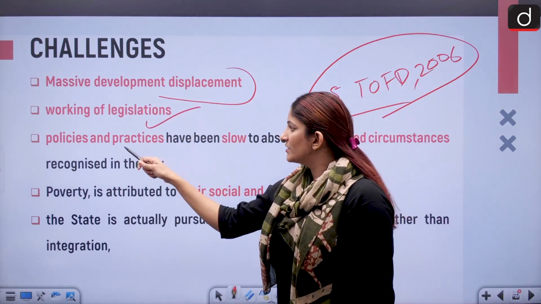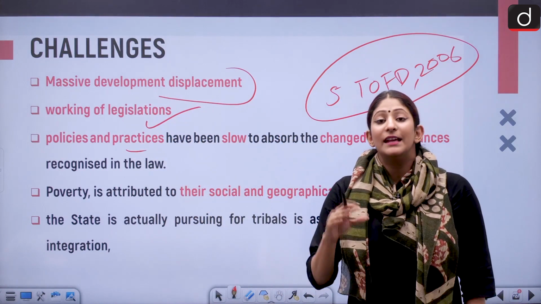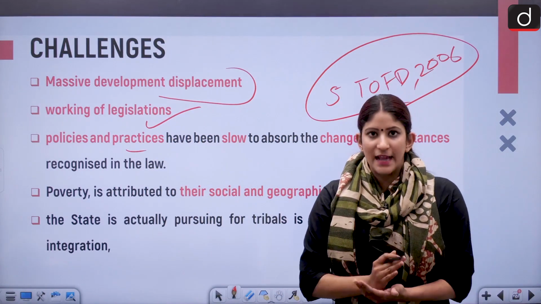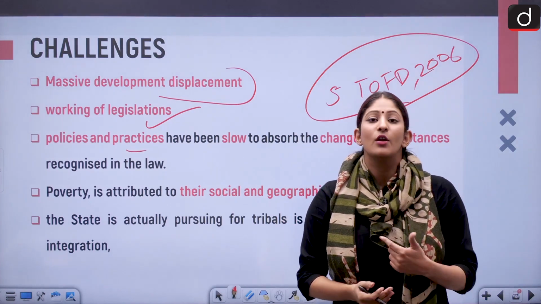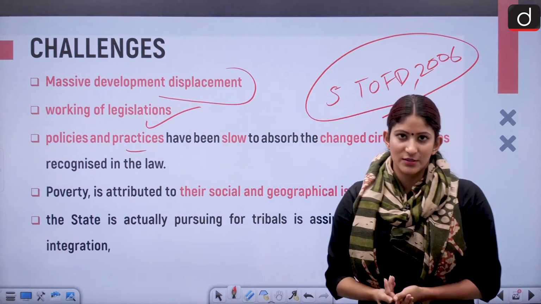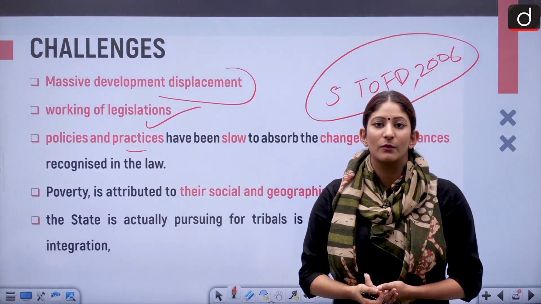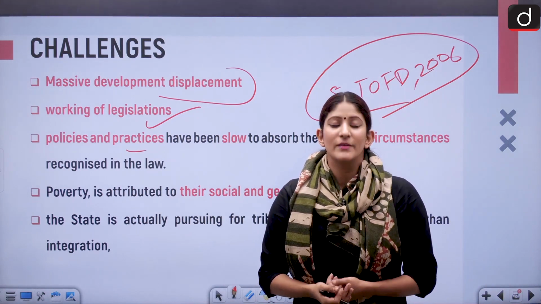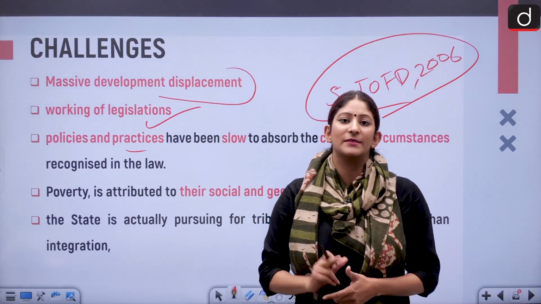Working of different legislations, we have PESA Act. It has not actually conferred the real powers. It has up to an extent, but the satisfactory level is not a lot. Although government has done a lot when we talk about increasing the number of Eklavya schools, encouraging the importance of education with respect to mother tongue through the new education policy, but still some plugs have to be put into the gaps that remain.